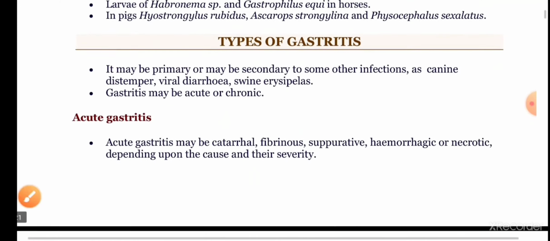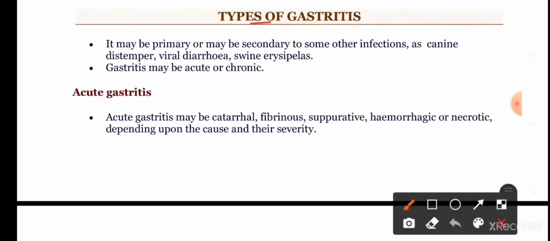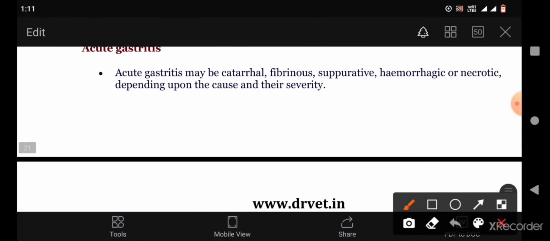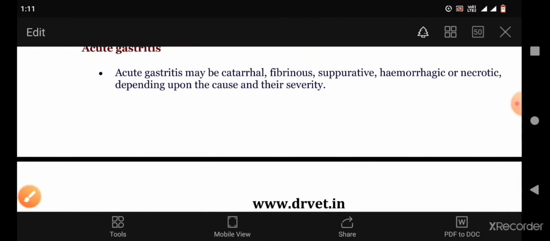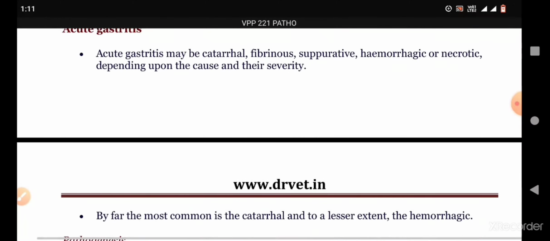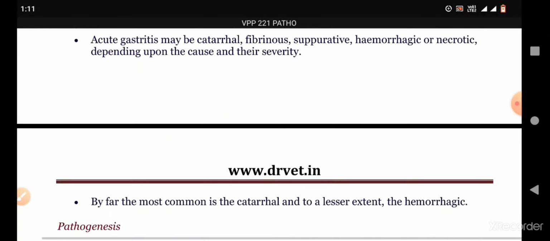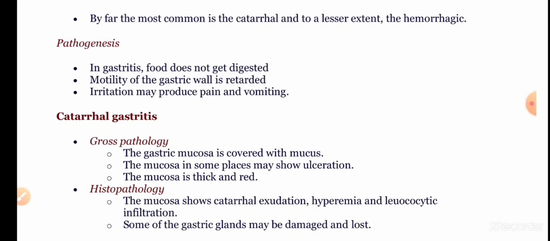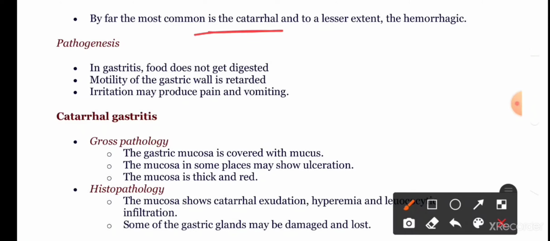Now let us come to the types of gastritis. Gastritis may be acute or chronic. Acute gastritis may be catarrhal, fibrinous, suppurative, hemorrhagic, or necrotic, depending upon the cause and its severity. The most common is the catarrhal type, and the least common is hemorrhagic.